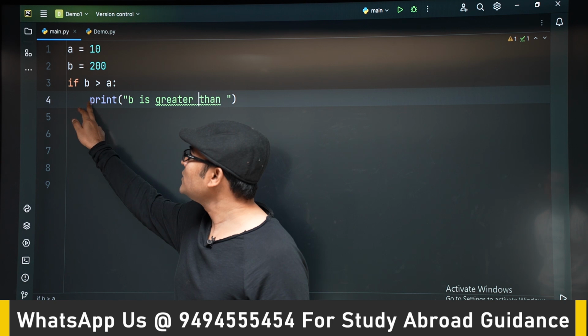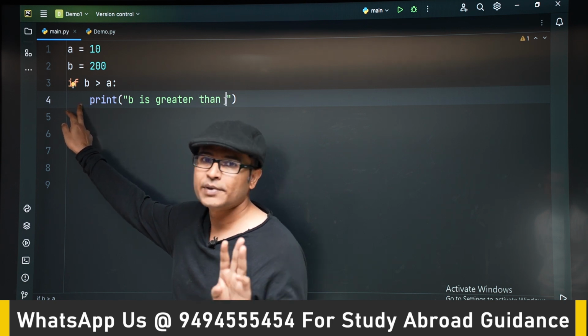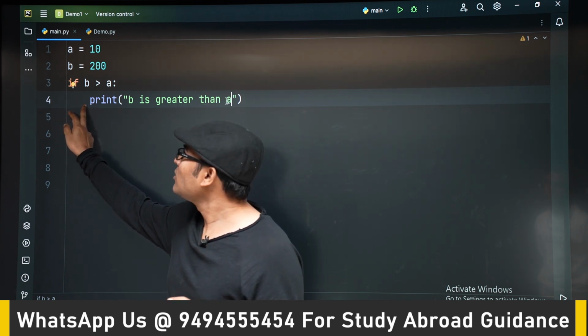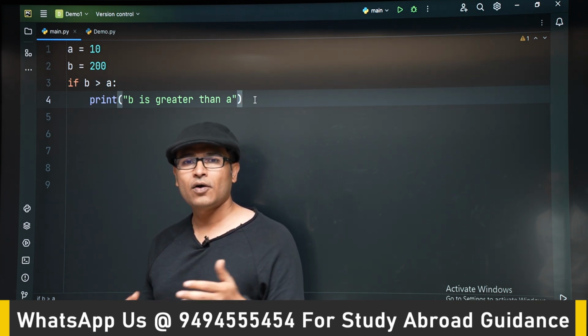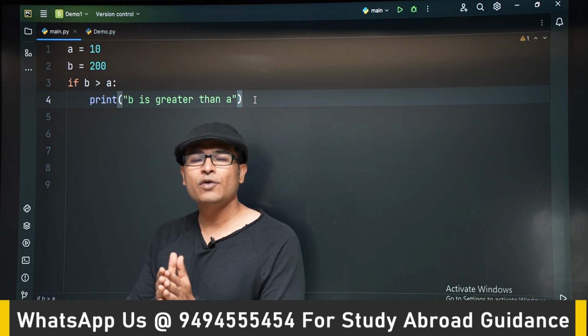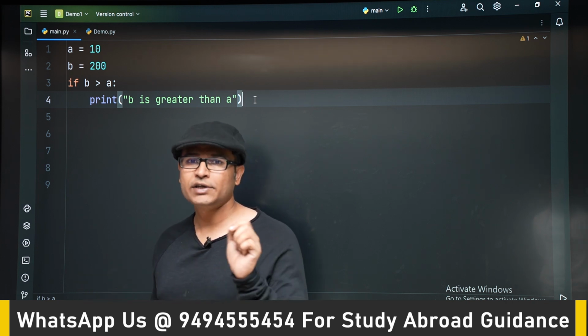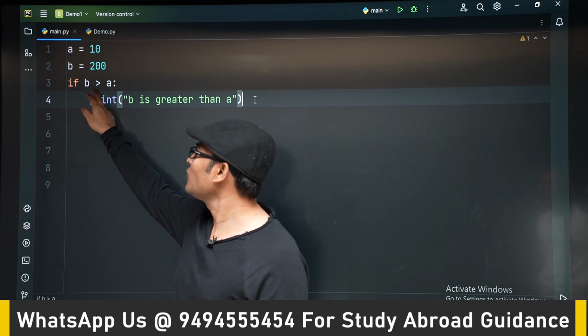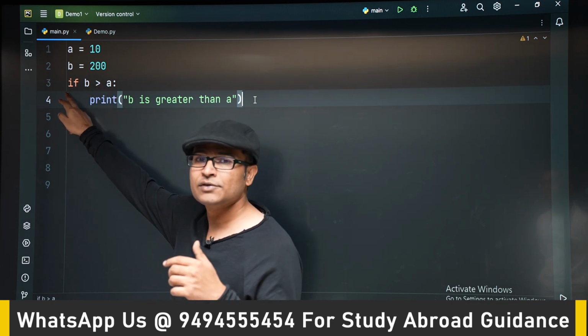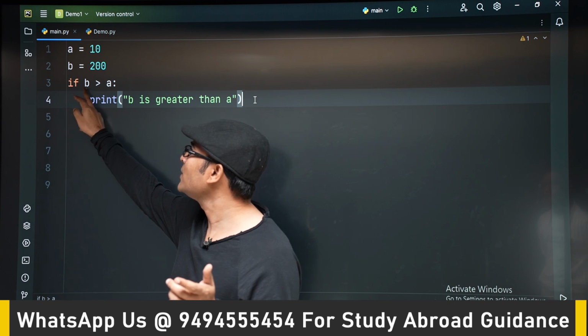Okay. Now how many spaces did we move in? 4 spaces, right? Now you can also use 1 space, 2 spaces, 3 spaces as well. But the convention is that you have to use 4 spaces. Just use a tab there. Otherwise, when you write an if statement, the syntax is the if keyword followed by the condition